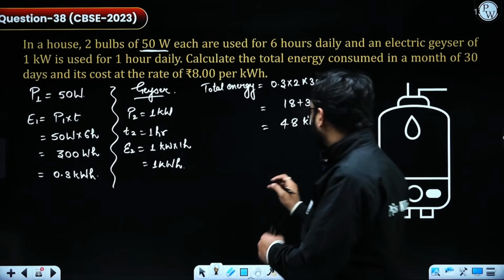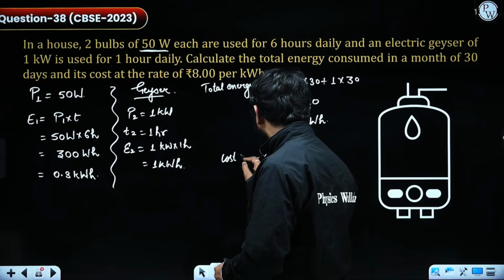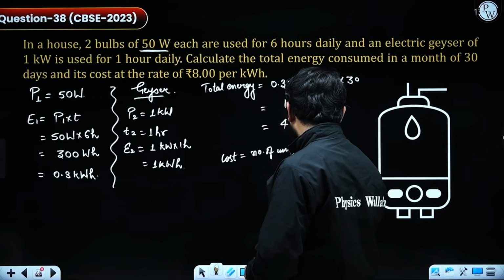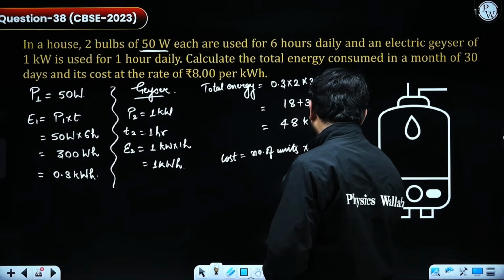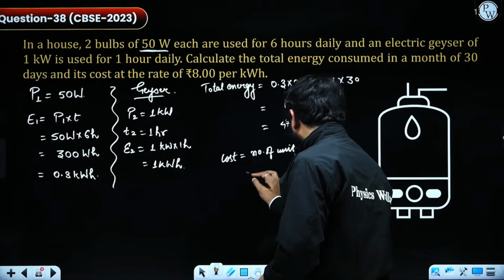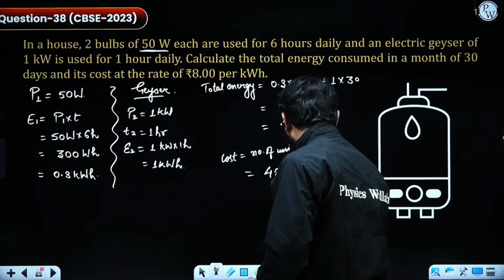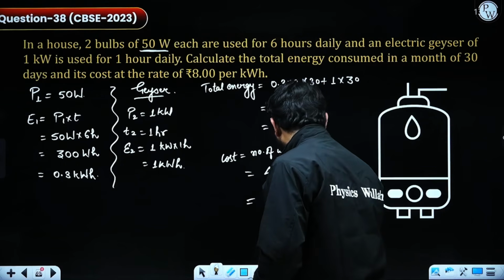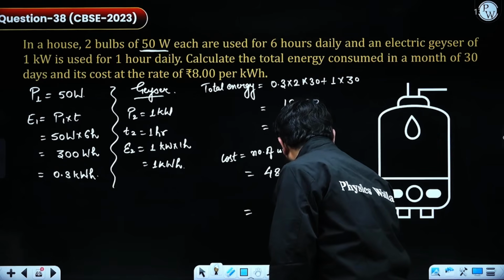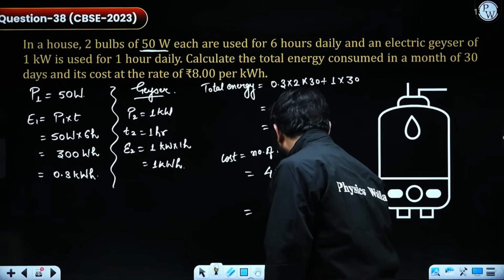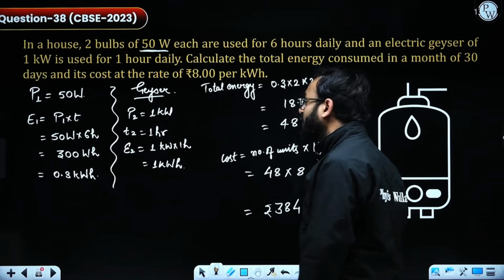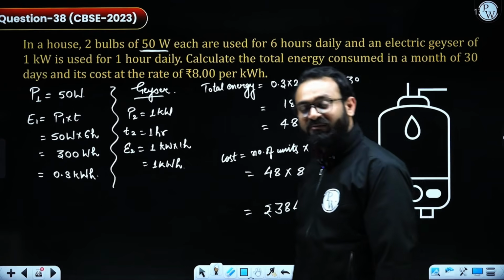Now I have to calculate the cost. For the cost, number of units multiplied by price. The number of units is 48 and the price is 8. On multiplication, 8 times 4 is 32, and 8 times 6 is 48, which is 38 hundred. So the answer is 384 rupees. That's how you can solve such questions.